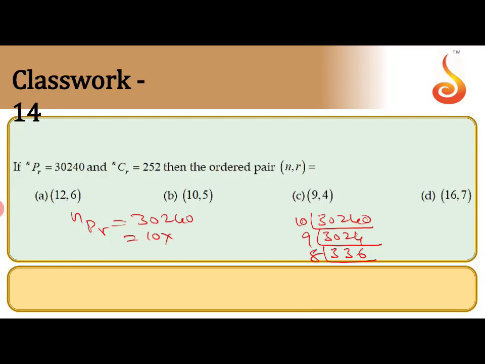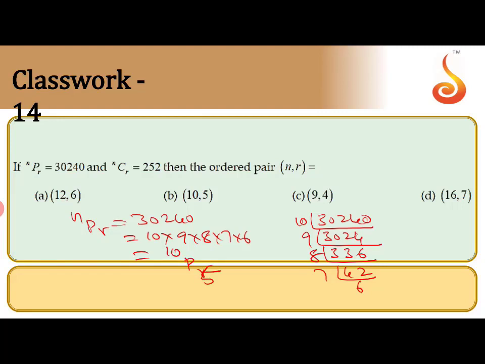Next with 8, 42. Next with 7, 6. So that means 10 into 9 into 8 into 7 into 6. How many factors are there? There are 5. That is 10P5.